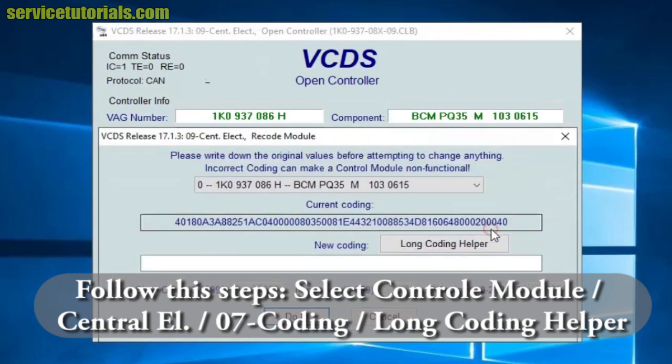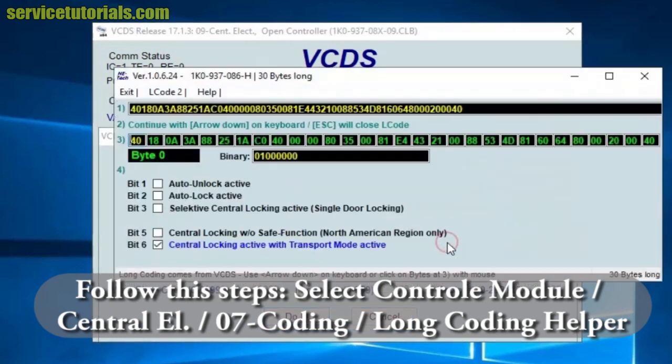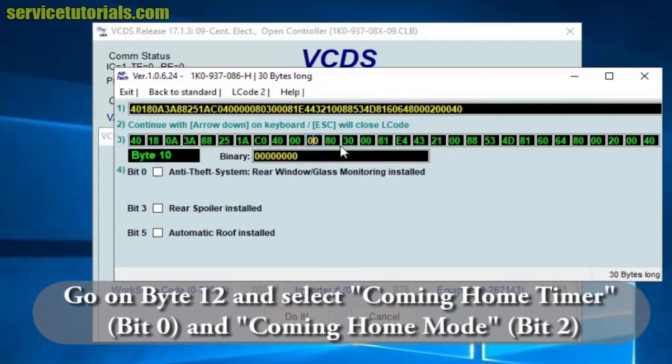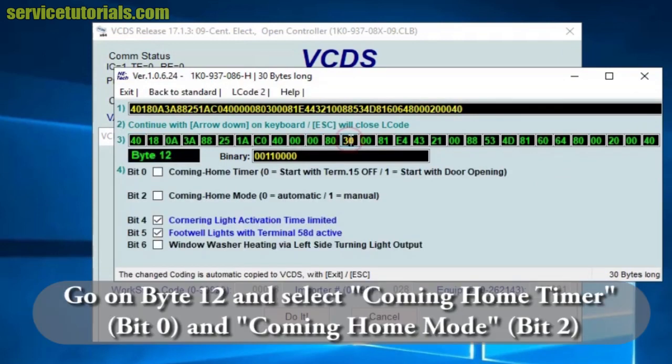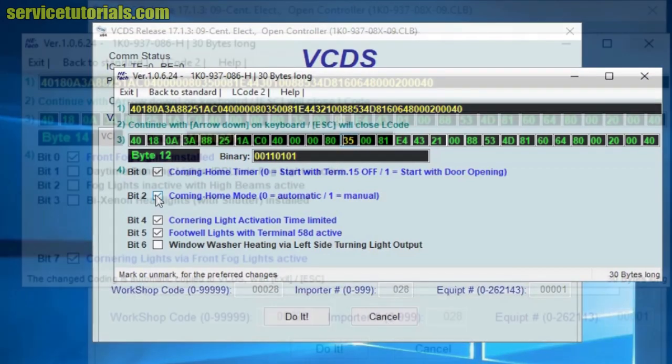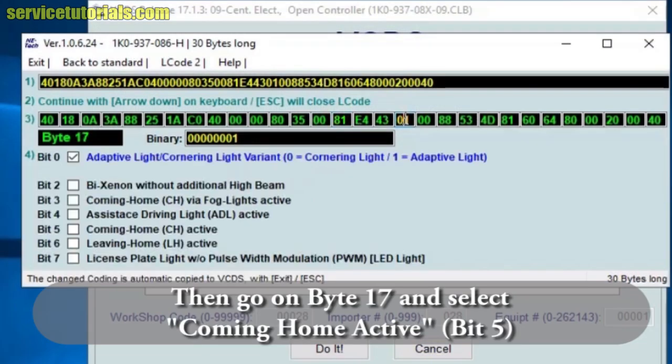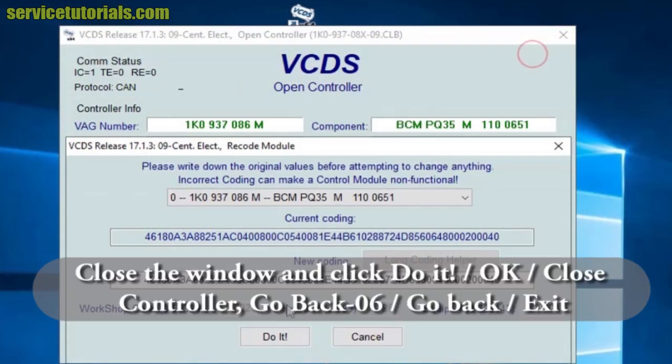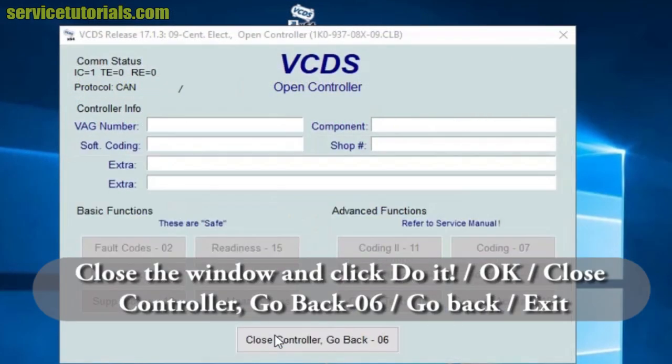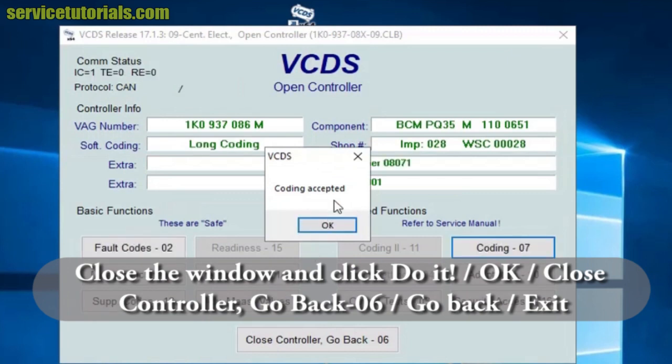Then you go on coding 07, we click on long coding helper, and here we go on byte 12 and select coming home timer and the coming home mode. These are bit 0 and bit 2. Then we go on byte 17 and here we select bit 5, which is coming home active. Then we close the window, do it, coding accepted, okay.